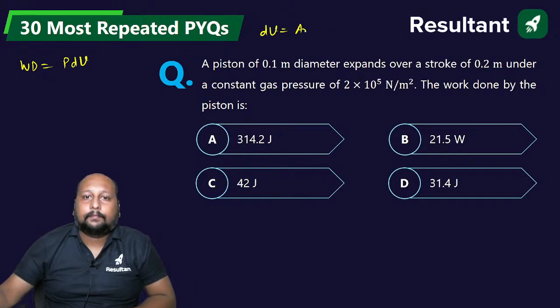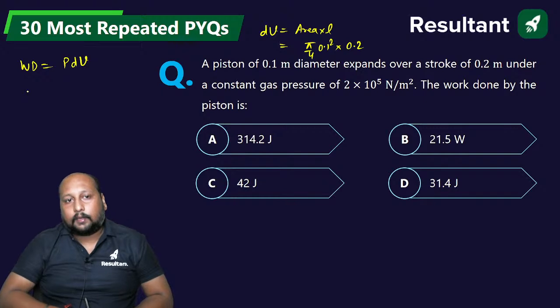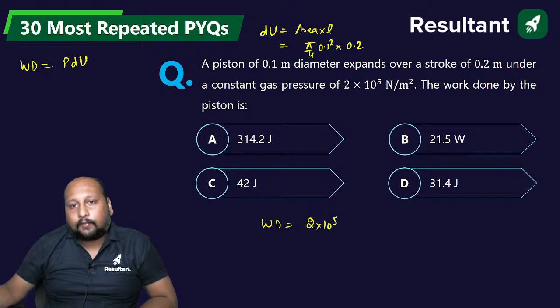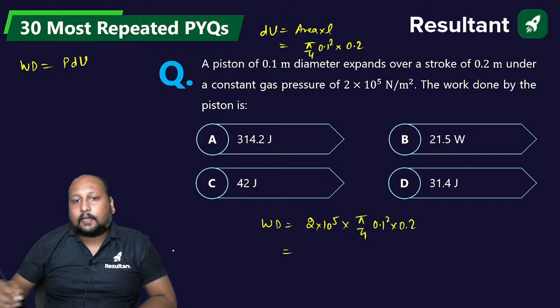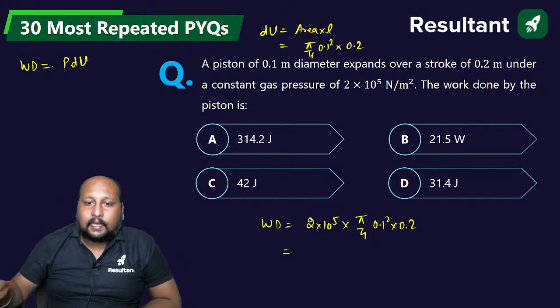Chaliye quickly. So area is pi by 4 into 0.1 square, and stroke length is 0.2. Place it over here. Pressure is given, so tell me the final correct answer. Work done will be equal to 2 into 10 to the power 5 into pi by 4 into 0.1 square into 0.2. Solve it and tell me the final answer. Is it A, B, C, or D?